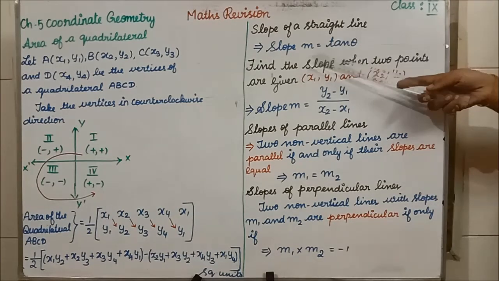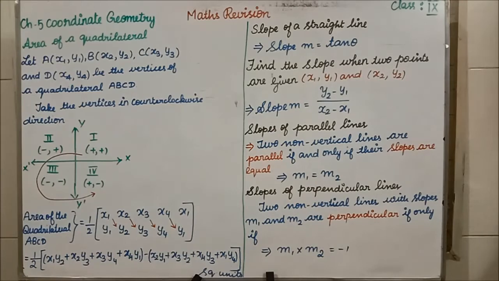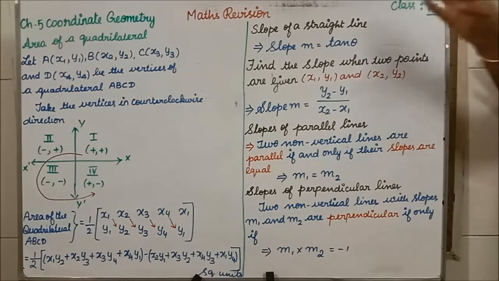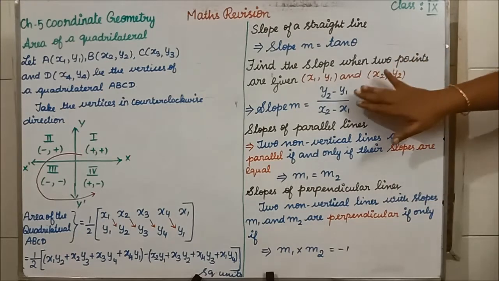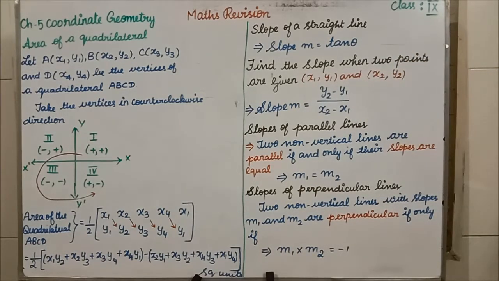Next is to find the slope when 2 points are given. Students, when 2 points are given, for example 2, 3 and 4, 5, and they are asking you to find the slope, what is the formula? y2 minus y1 divided by x2 minus x1. Students, if you see in exercise 5.2, in most of the problems we have used only this formula. It can be a parallelogram, it can be a trapezium, it can be a rhombus, anything it can be, but we have used only this formula.